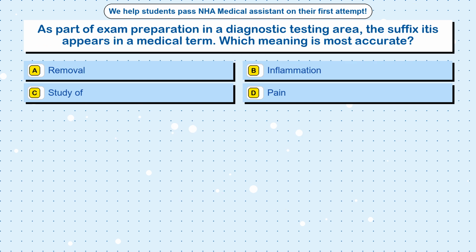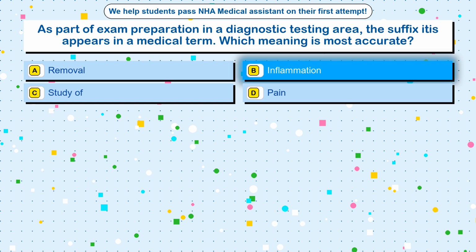Question 44. As part of exam preparation in a diagnostic testing area, the suffix itis appears in a medical term. Which meaning is most accurate? Option A. Removal. Option B. Inflammation. Option C. Study of. Option D. Pain. The correct answer is option B.